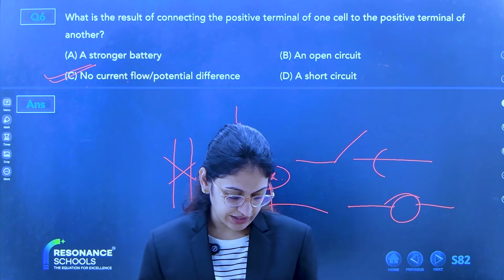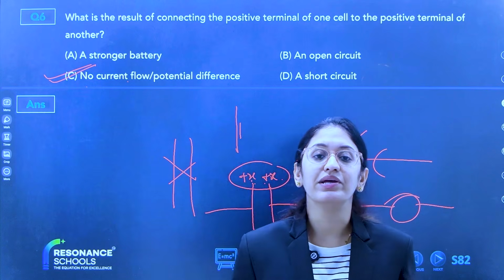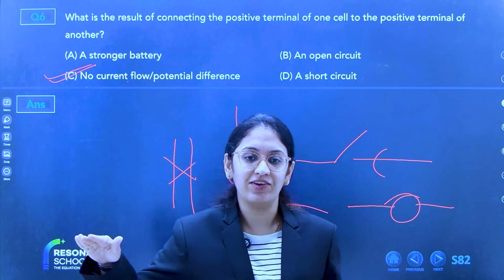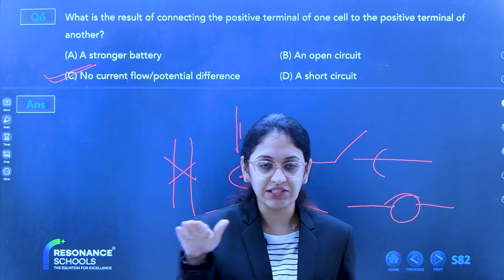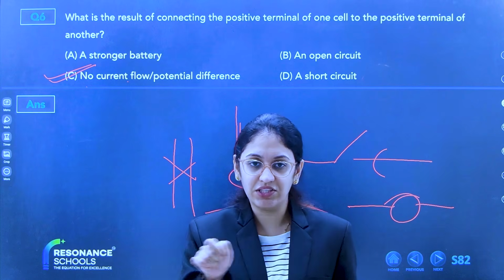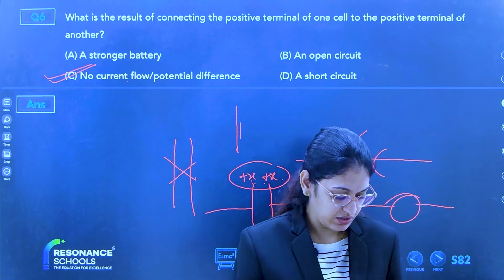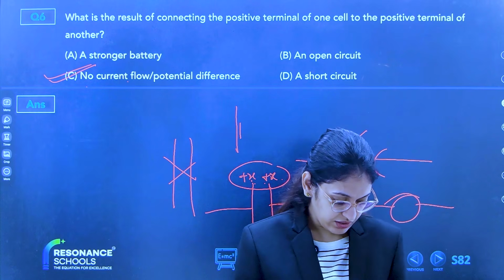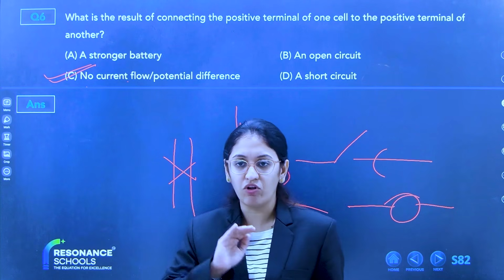Ma'am, can you please explain again the mirror, the polished surface, or silver coating? See, mirror is a smooth plane surface coated from one side. From one side it is mirror, but from the other side it is coated with some material that can be a silver coating or some other thing. Okay, that is mirror. Reflecting side is plain, and the reflected side is always plain.